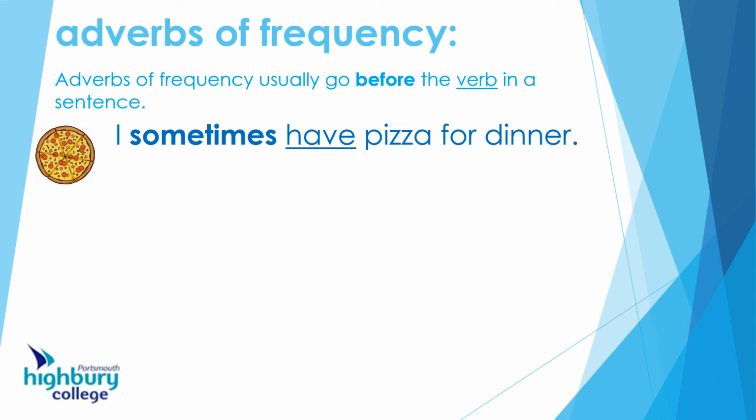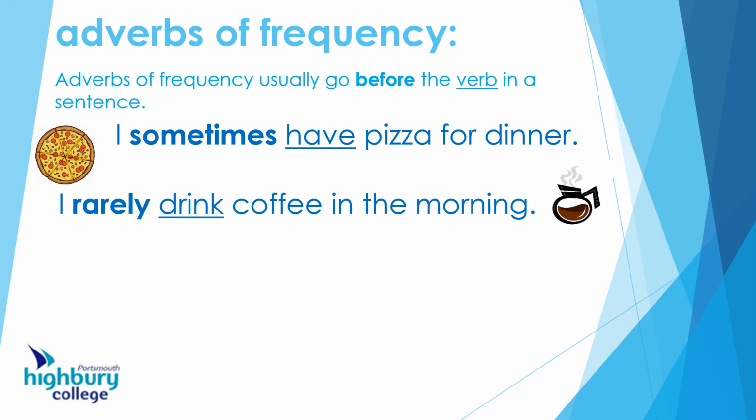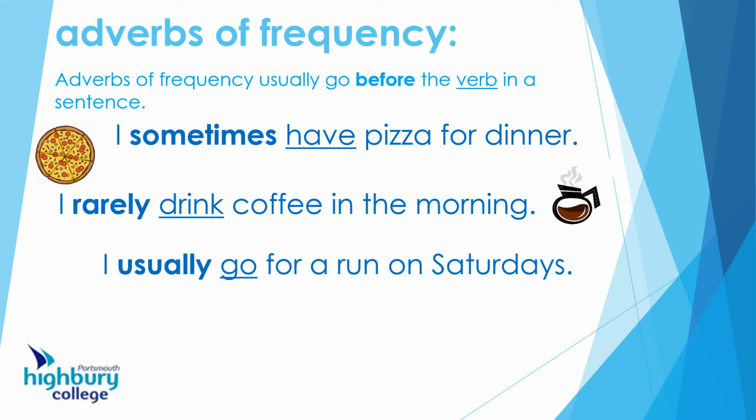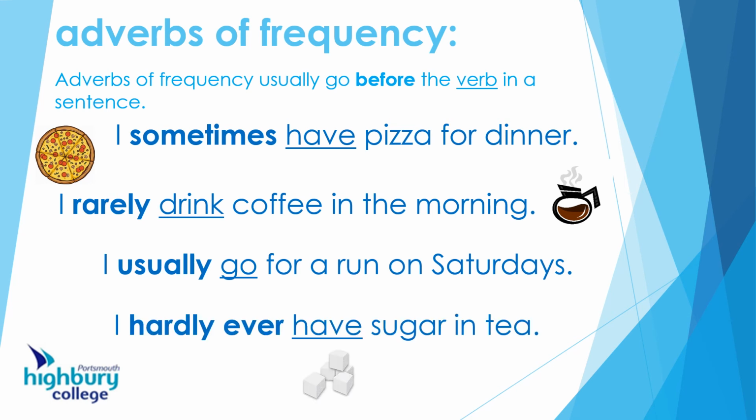Have is the verb, sometimes is the adverb of frequency, so it comes before the verb. I rarely drink coffee in the morning. I usually go for a run on Saturdays, and I hardly ever have sugar in tea. So there's your adverbs of frequency, and they are before the verb.